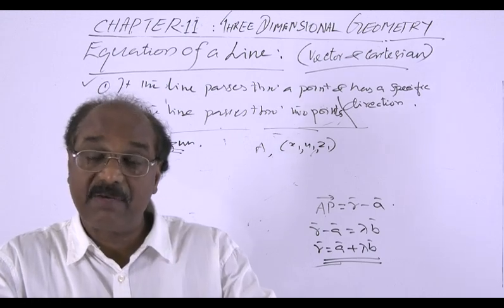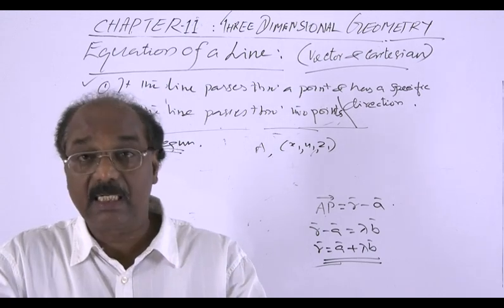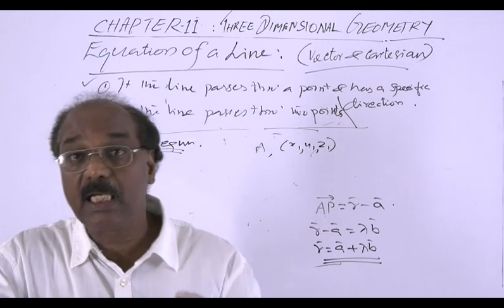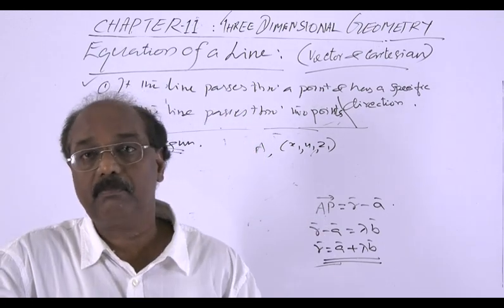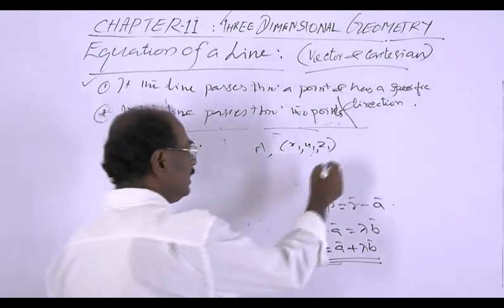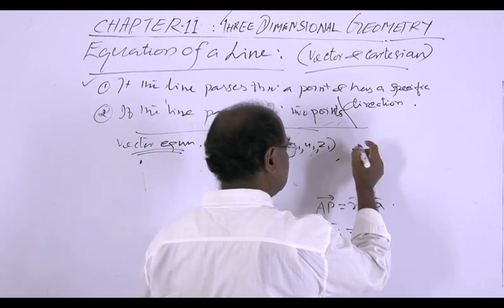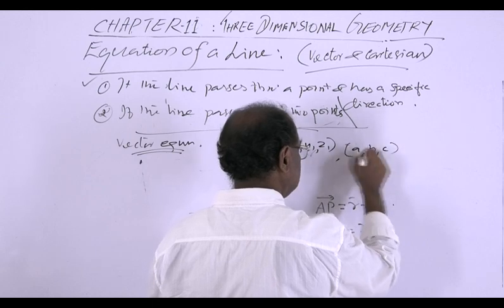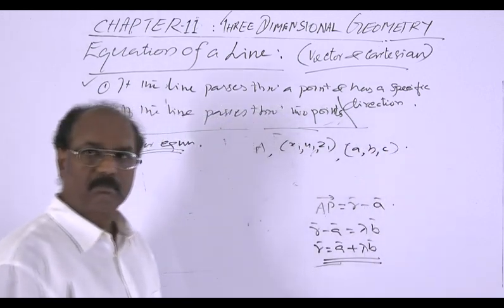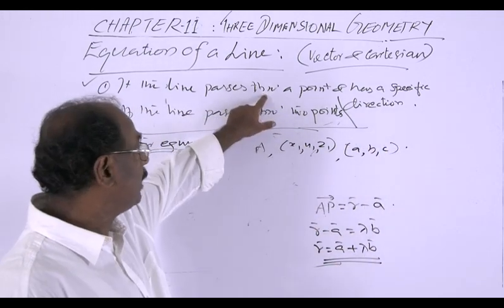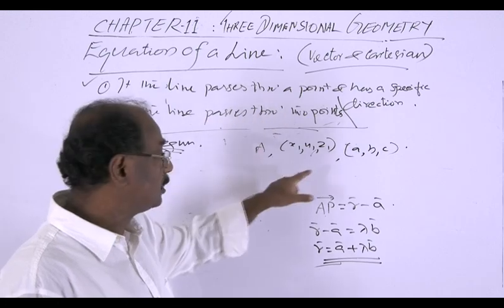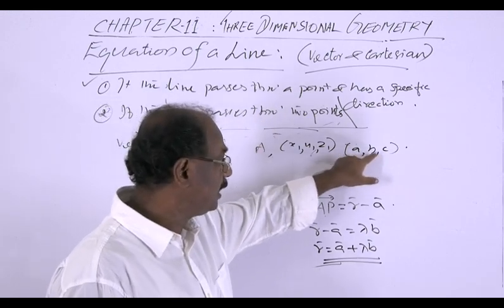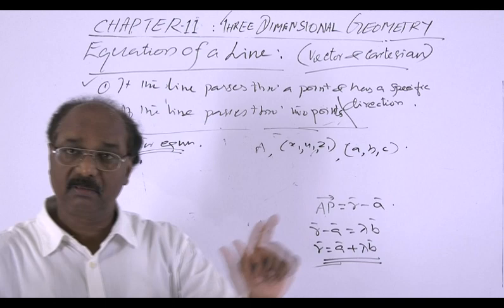That is why we derived the direction ratios and direction cosines earlier. We need them here. Suppose this line is parallel to another line whose direction ratios are a, b, c. We can derive.